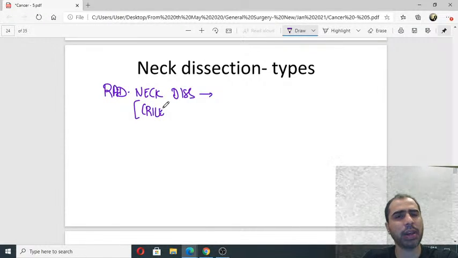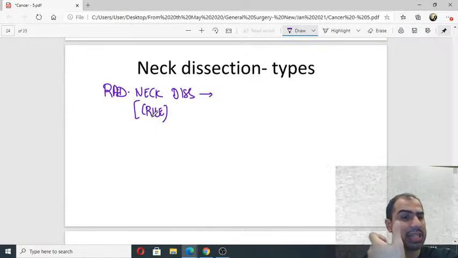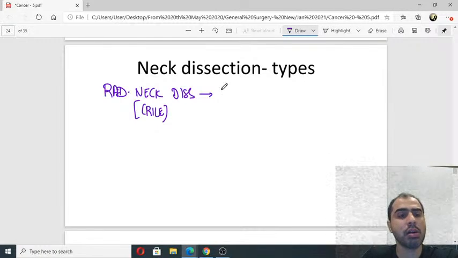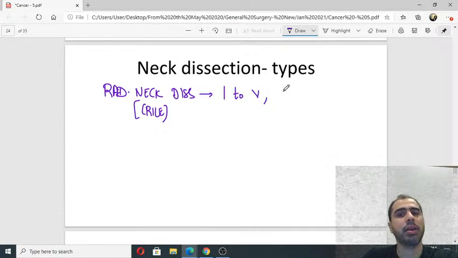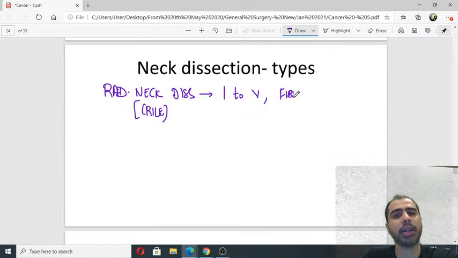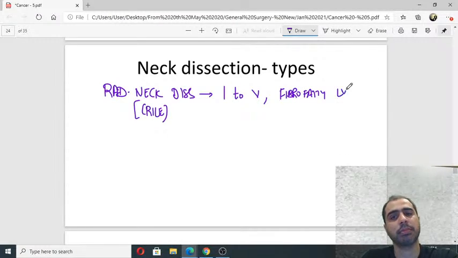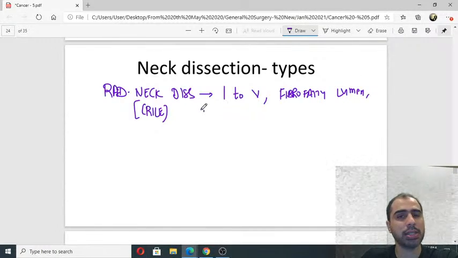You must have heard of Crile. Thyroid में भी है Crile. Crile's method. Radical neck dissection was remove all lymph nodes from level 1 to 5. Remove all fibrofatty lymphatics in the neck. Plus remove submandibular salivary gland.